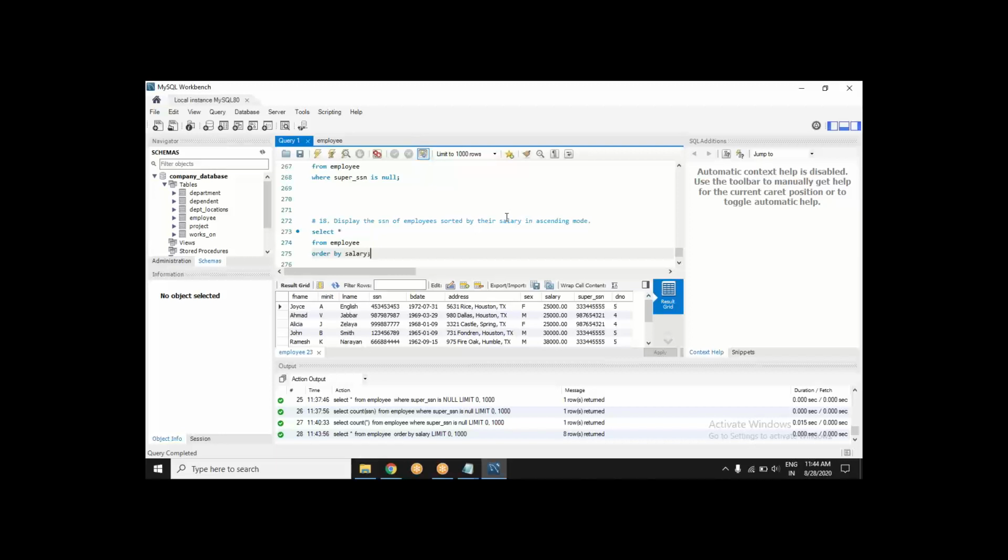Is it alphabetical, Abhimanyu? Given the order, the first one is Joyce, second one is Ahmed. You are getting my question? I wanted to order this data by salary. Okay, let's order. How is it deciding when salaries are equal? There are 3 people having equal salary. Who should be the first?